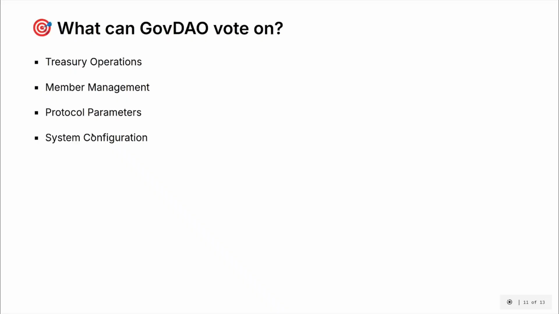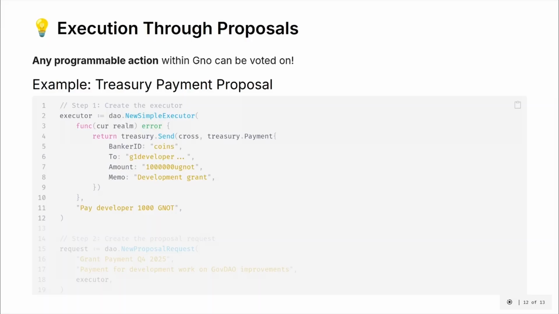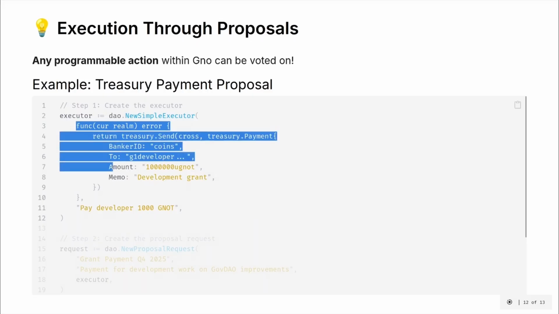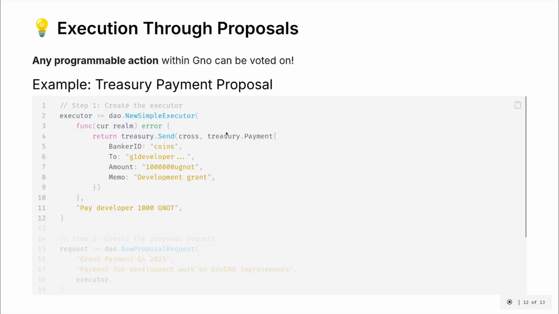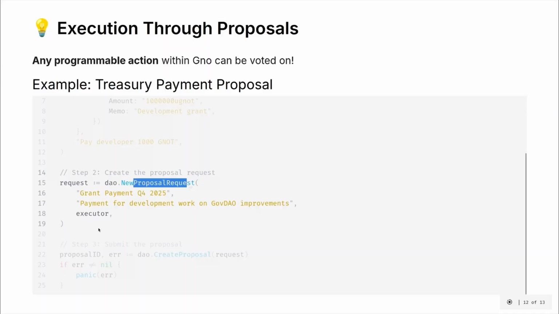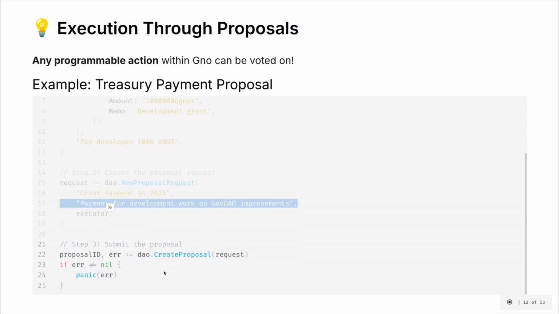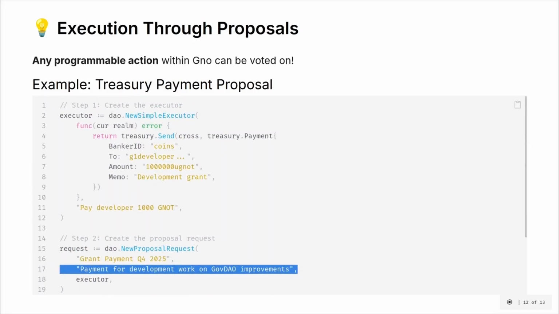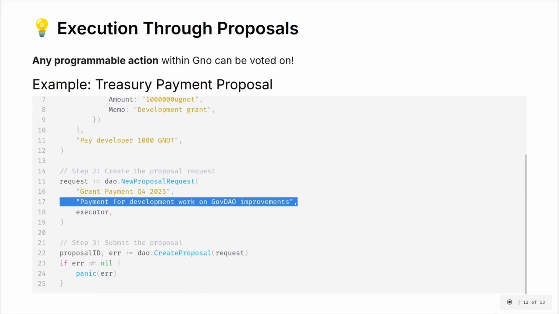and can be system configuration as the acceptance of validator, for example. So let's go through an example. Here we want to pay developers an amount of GNOT for a grant. So we set our callback, which is a treasury.send with an object payment. We create our executor. Then we create our proposal request with our executor. We have a title, a description, and we create our proposals. It is quite self-explanatory, so I won't go too deep into it.